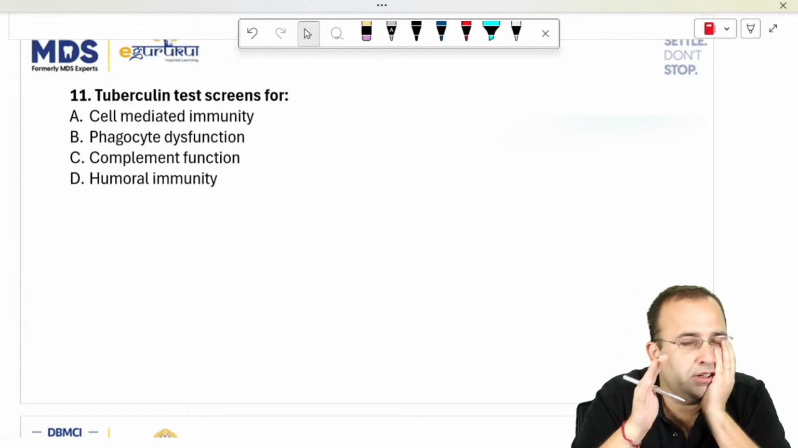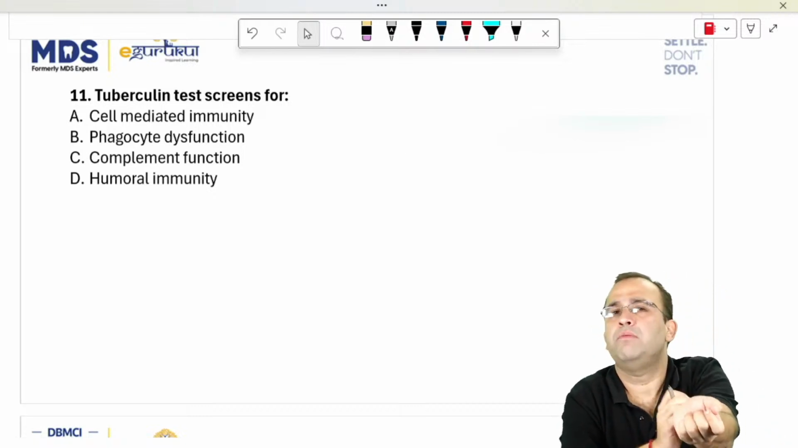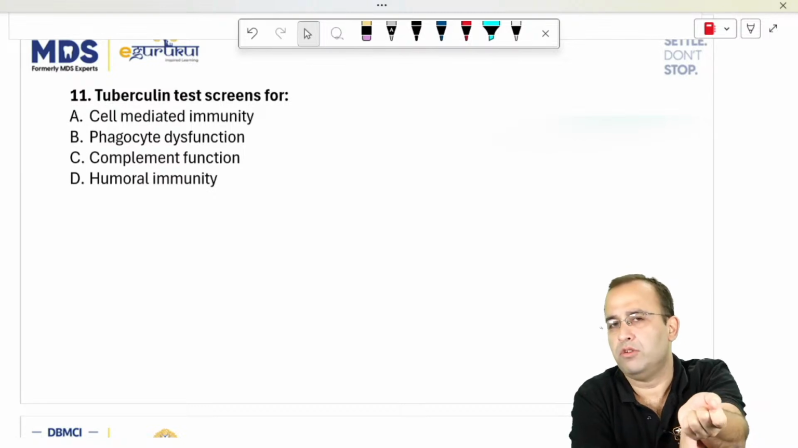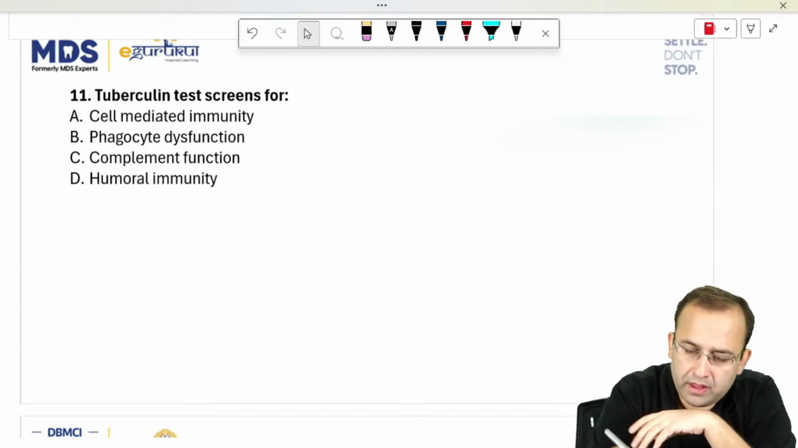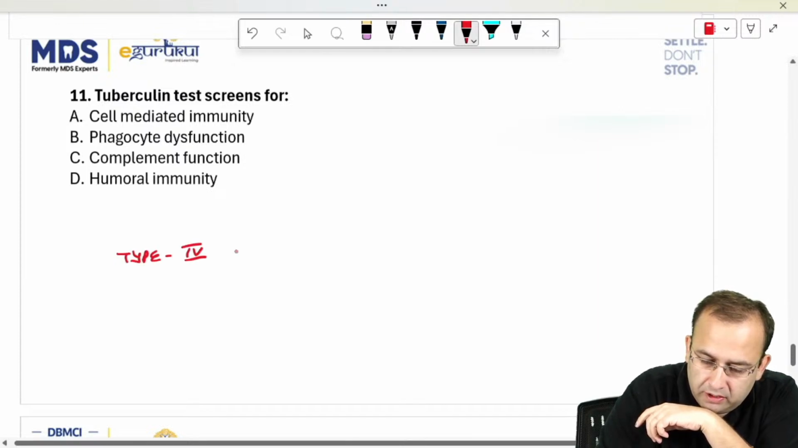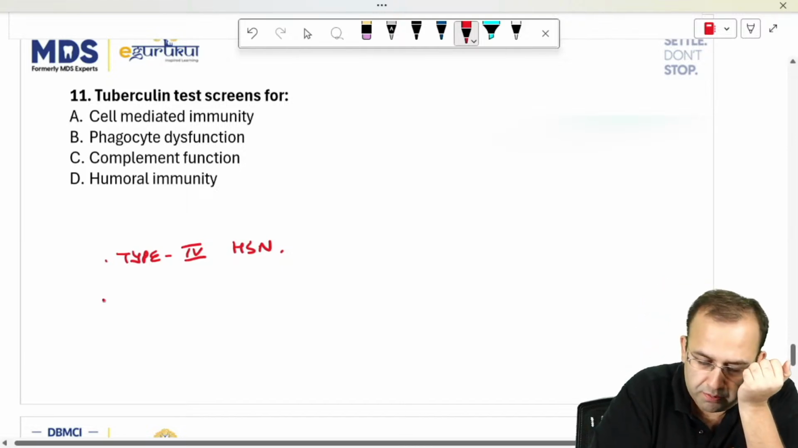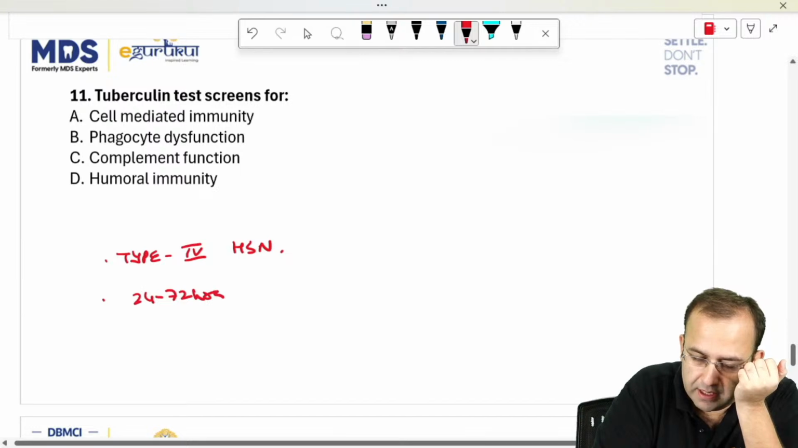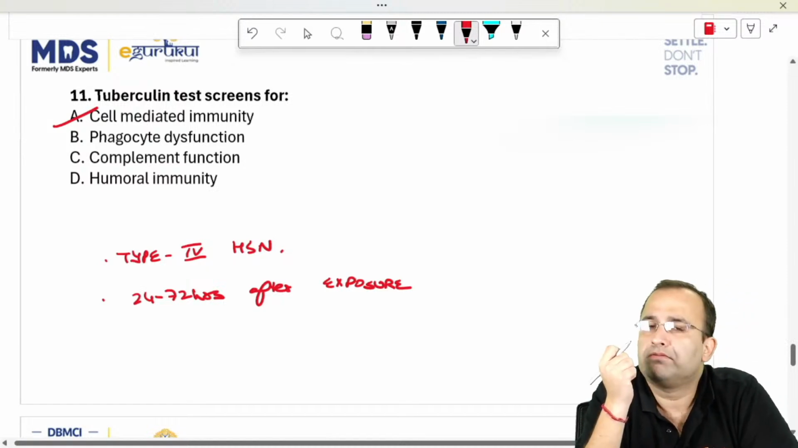Next, tuberculin test, or Mantoux, in which purified protein derivative, 0.1 ml PPD, is injected in the forearm, and we look at the response after 2 to 3 days, 24 to 72 hours. It is a type 4 hypersensitivity reaction. PPD, tuberculin test, it is type 4 hypersensitivity. Okay, fine. What is type 4 hypersensitivity? That is the cell mediated or delayed type of hypersensitivity. It is cell mediated immunity.